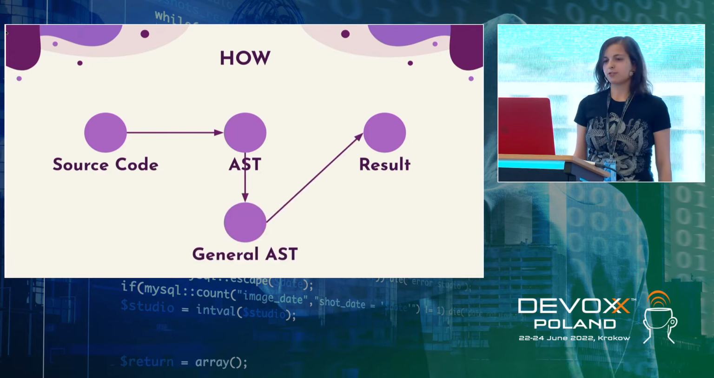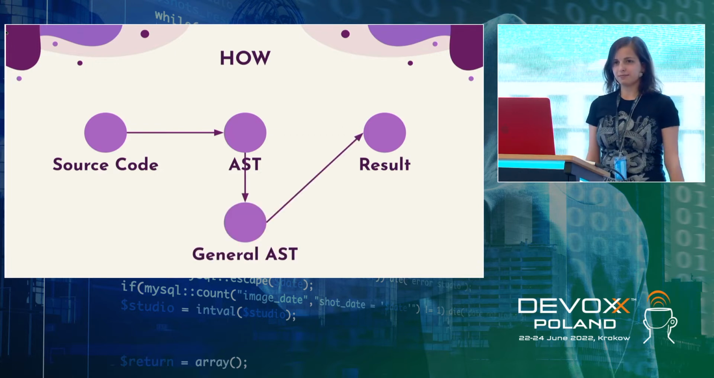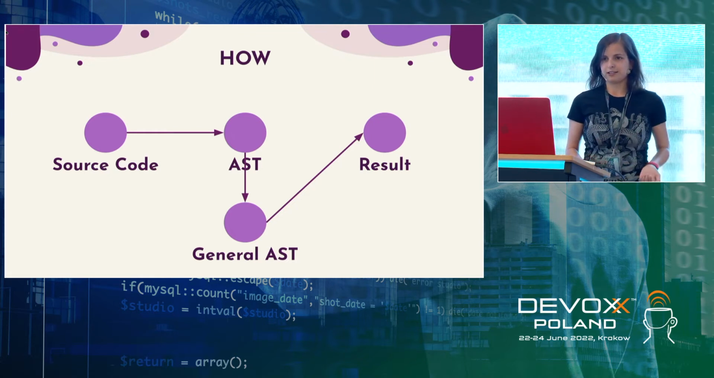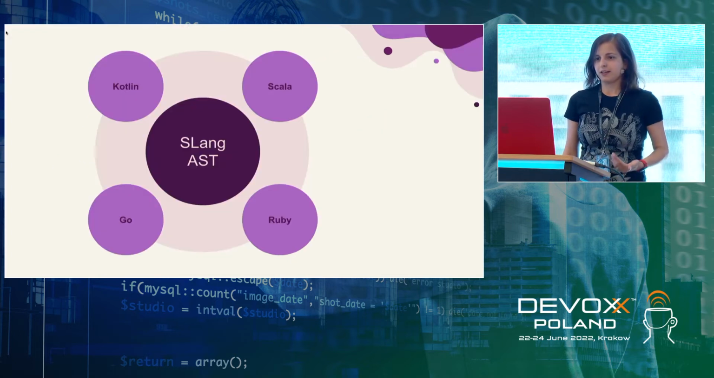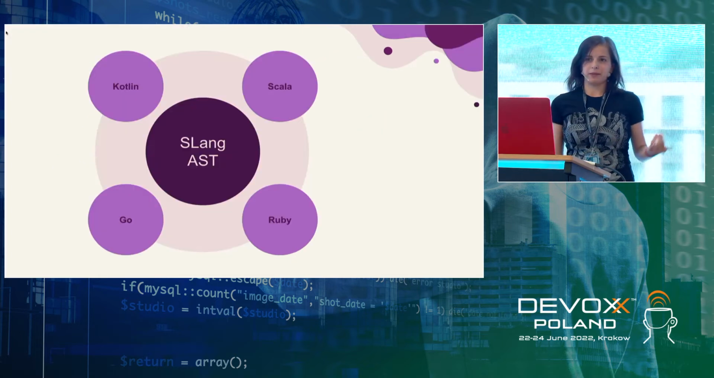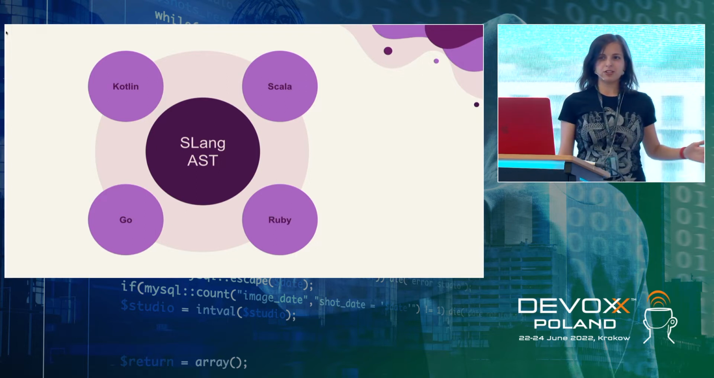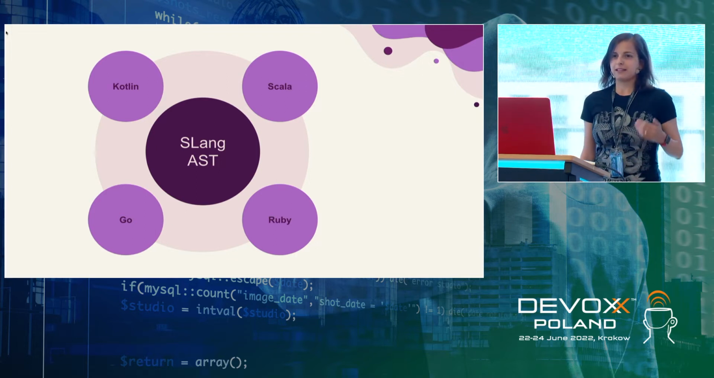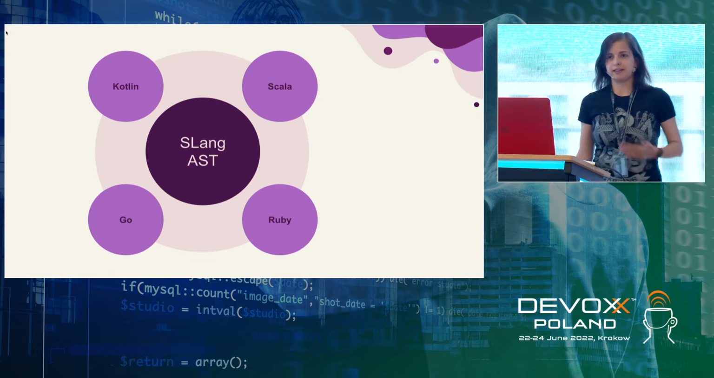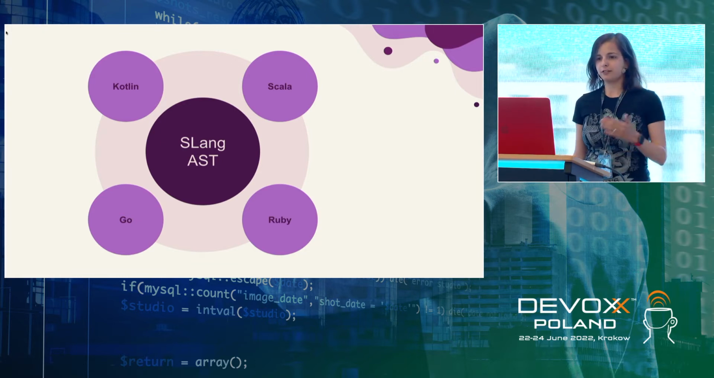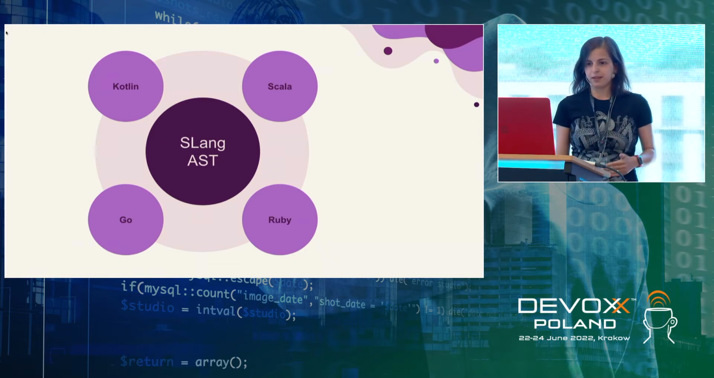So the idea was to have a general AST, to convert the language-specific AST into something general, then run the analyzer on this general AST and generate the result. And actually, it was implemented. Thank God it was not implemented for all 27 languages, just for these 4. This technology was called Slang, and the AST was the Slang AST. There were 4 languages written on top of this engine: Kotlin, Scala, Go, and Ruby.